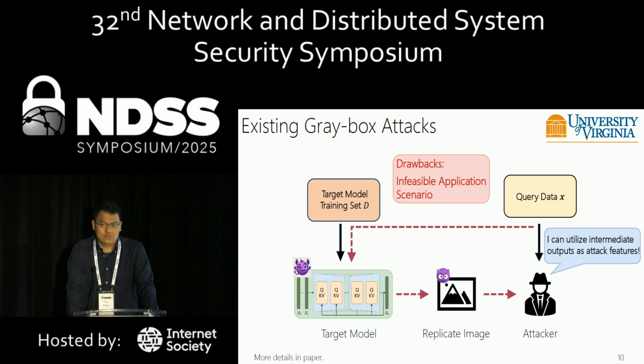It's really hard to use in the real world because there are a lot of API-based image generative applications. Users just upload their prompt to a remote model and can only get the final output from the API, so it's really hard for the attacker to get any intermediate output from the target model.